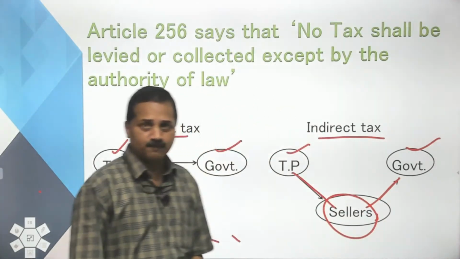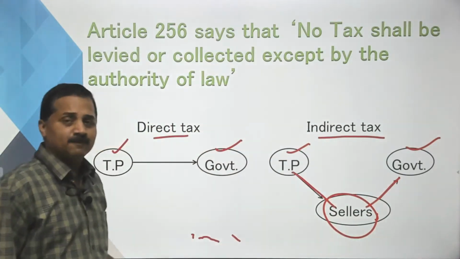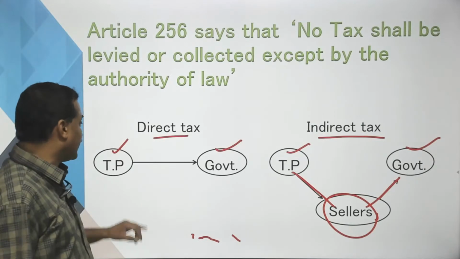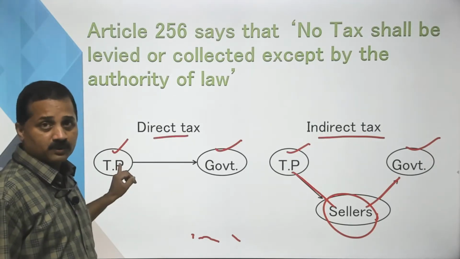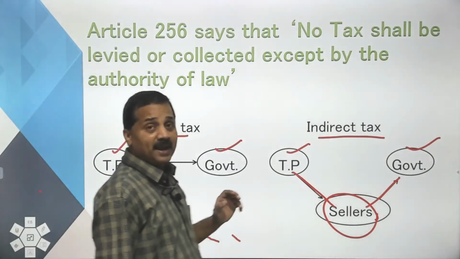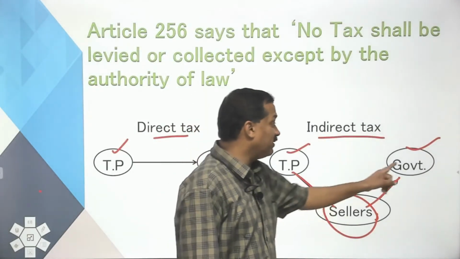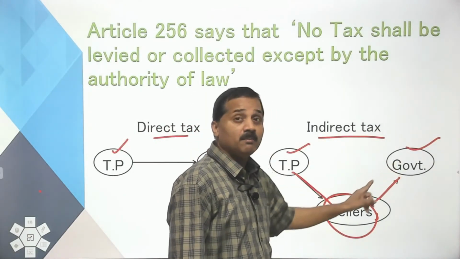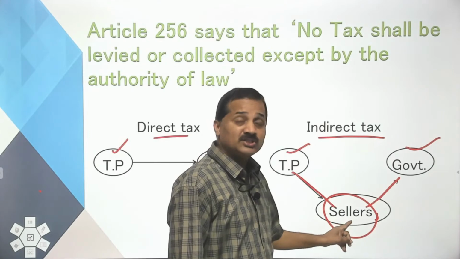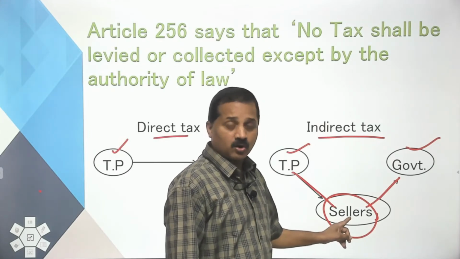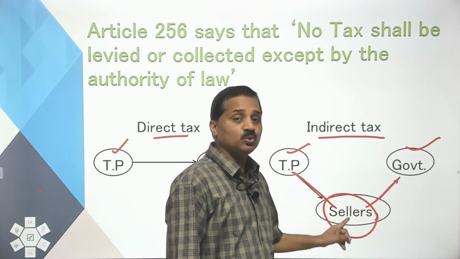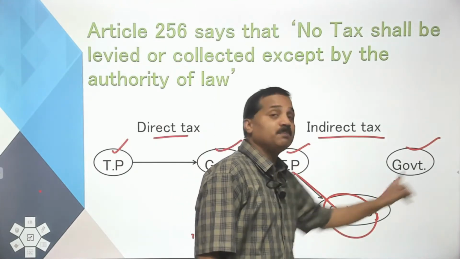That is the difference. Another difference is that if you do not pay your direct tax, government will book you. But if you do not pay your indirect tax, government will not book you, but government will book the seller of service or goods who are supposed to collect tax from the taxpayer and pass it on to the government.